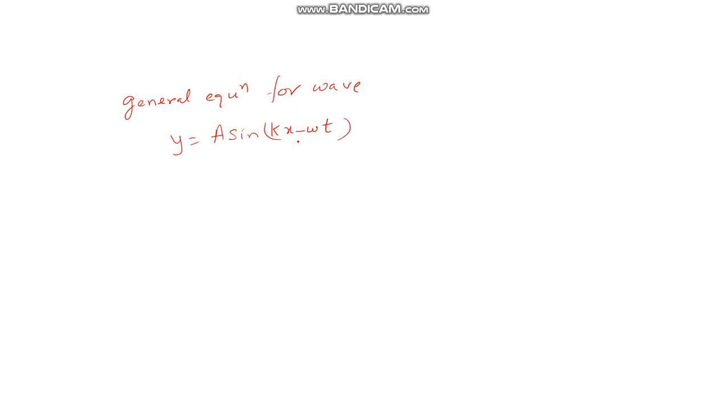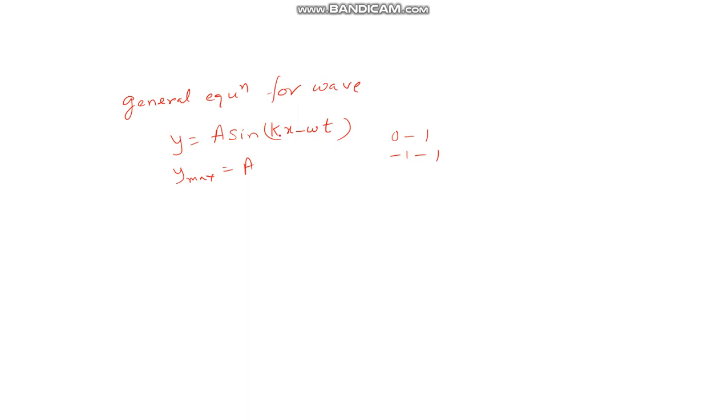This is the general equation of a wave. What is the maximum value of sine? Sine value varies between 0 to 1, in fact minus 1 to 1. So the maximum value is 1, so y max will become A, which is the amplitude.